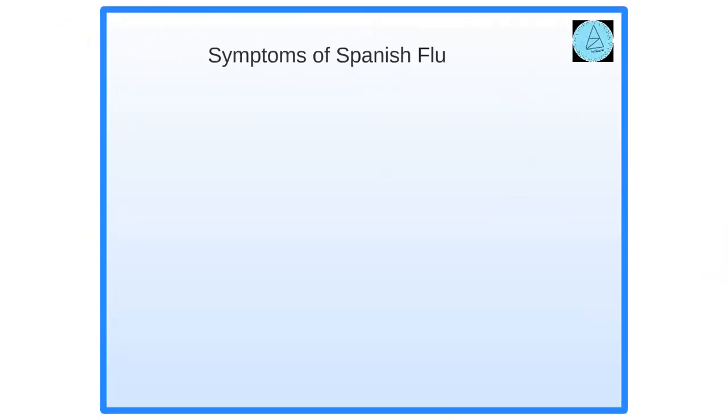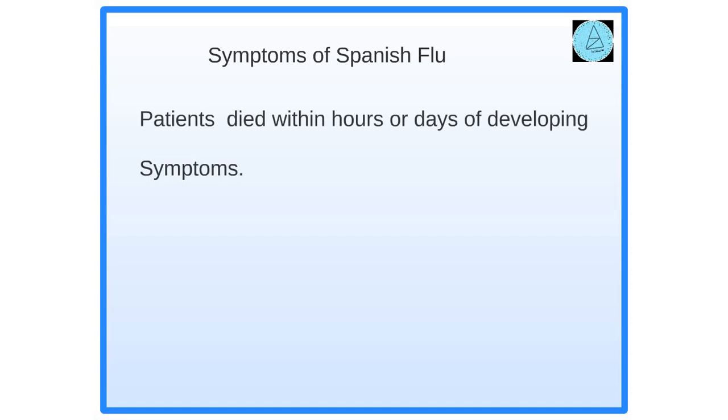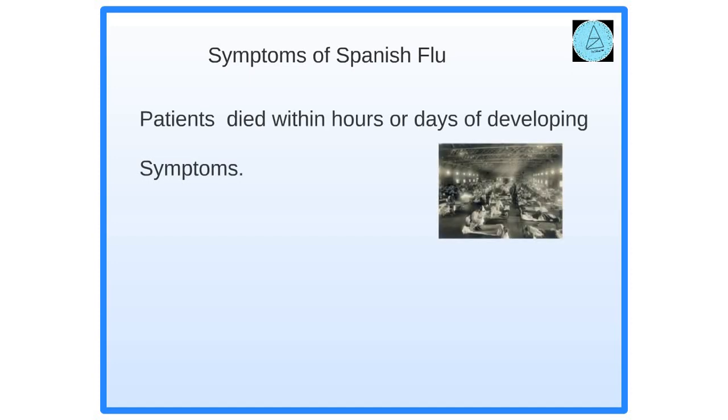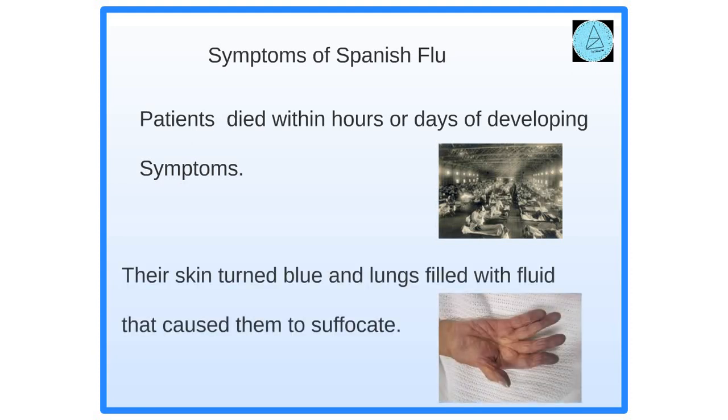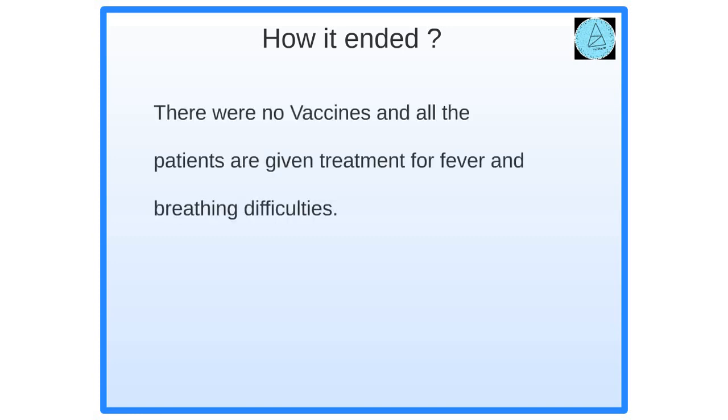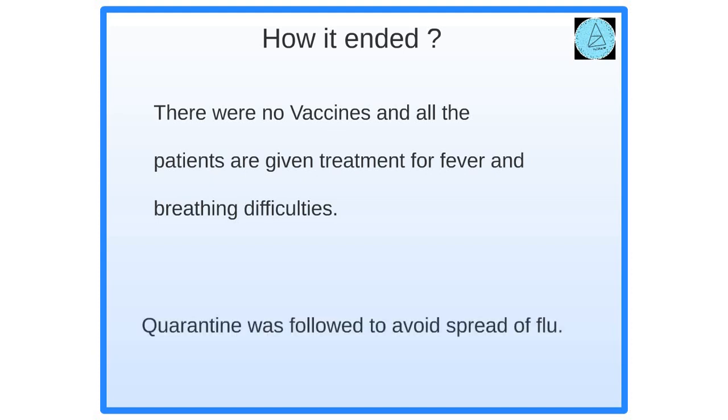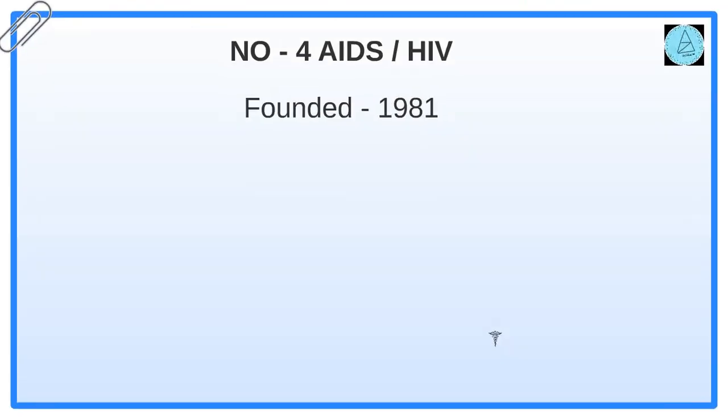Symptoms of Spanish flu include common fever, cold and fatigue. Patients started to suffer a lot and died within hours or days of developing symptoms. The worst part is that their skin turned blue and lungs filled with fluid that caused them to suffocate and finally die. Sadly, there was no vaccine at that time and patients were given treatment only for fever, cold and breathing difficulties. Officials all over the affected region imposed quarantines, ordered citizens to wear masks and shut down all public places to avoid the spread of flu.